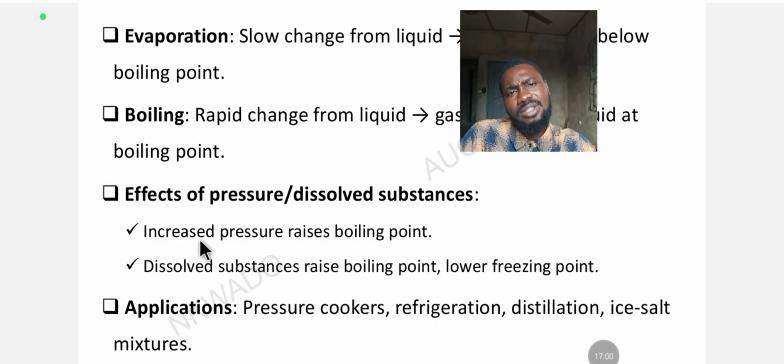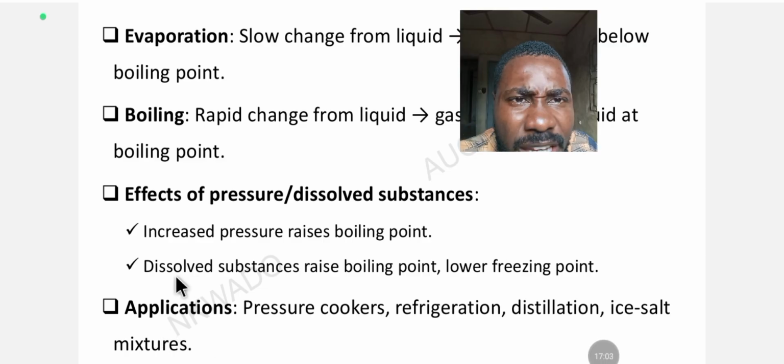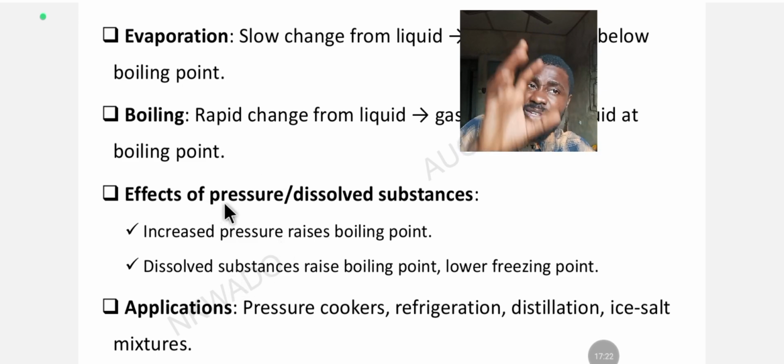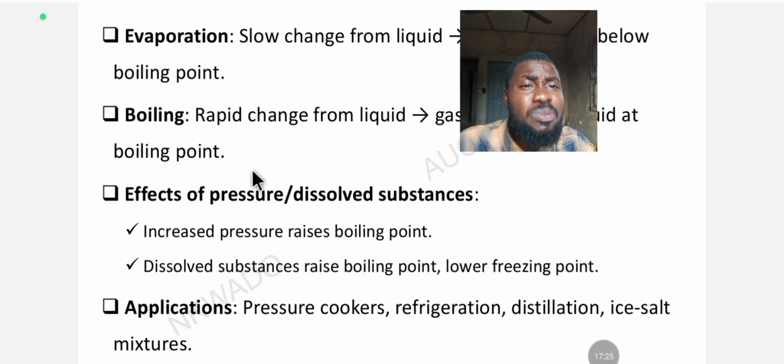So what are the applications of increased or decreased pressure in the system as regards boiling? How is pressure applied in boiling? Let's find out. The first application here is in the pressure cooker. It applies in refrigeration, where you use high pressure in the condensers to aid in condensation of the cooling gas. All right, okay.